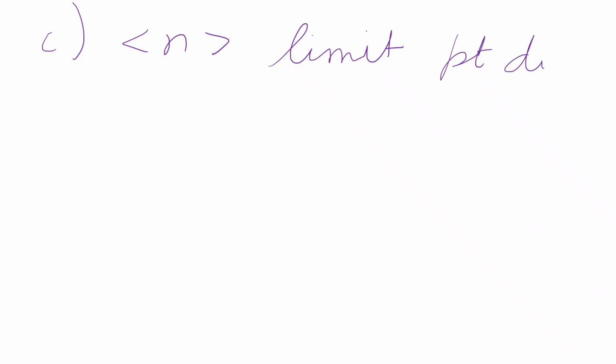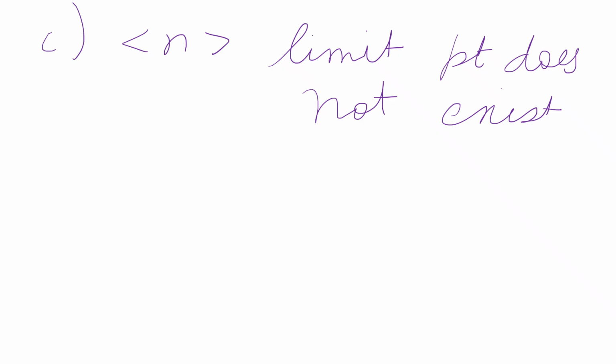Now, we will check option C, which says that every sequence has a limit point. For this, we take the example of the sequence of natural numbers. Here, clearly, a limit point does not exist. Therefore, option C is false. It contradicts option C, which says that every sequence has a limit point.